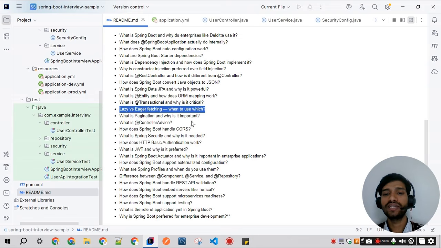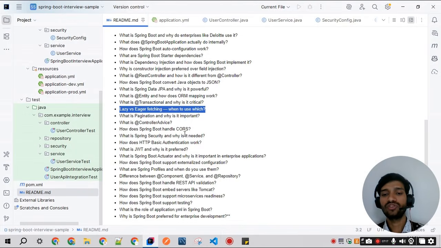Next question is, what is pagination and why is it important? We have seen that pagination prevents loading large data sets into memory. Instead of responding with all the data in a single page, it is displayed chunk-wise. So page one has like 1,000 records, page two again 1,000 records. This pagination concept I have already shown you in the JPA repository classes.